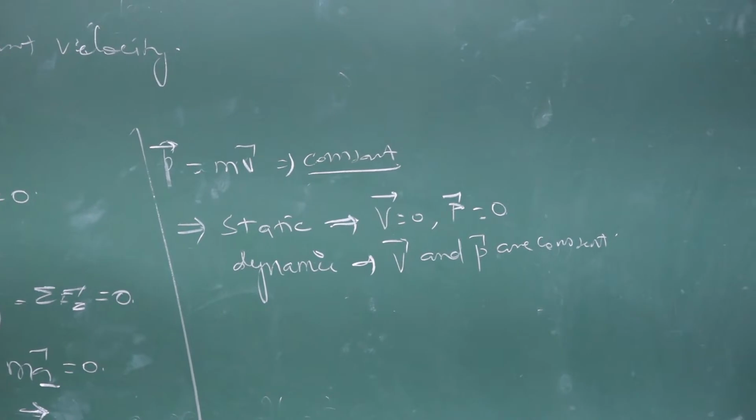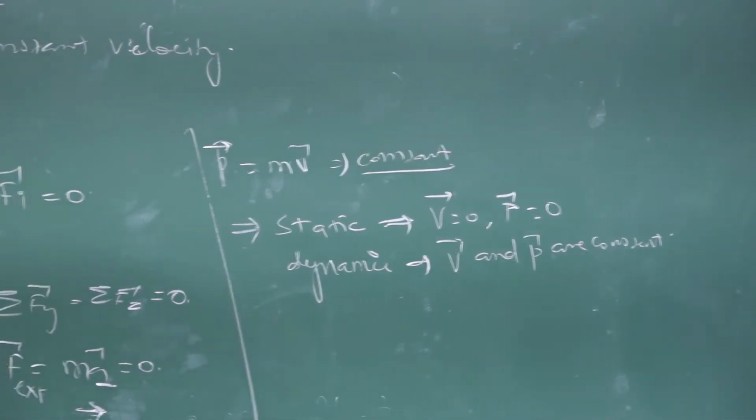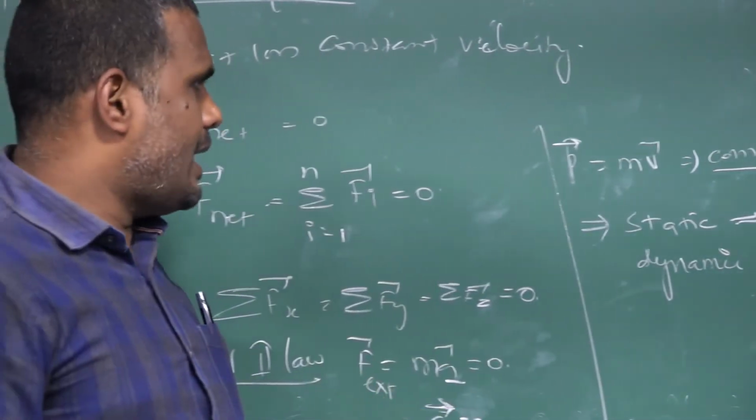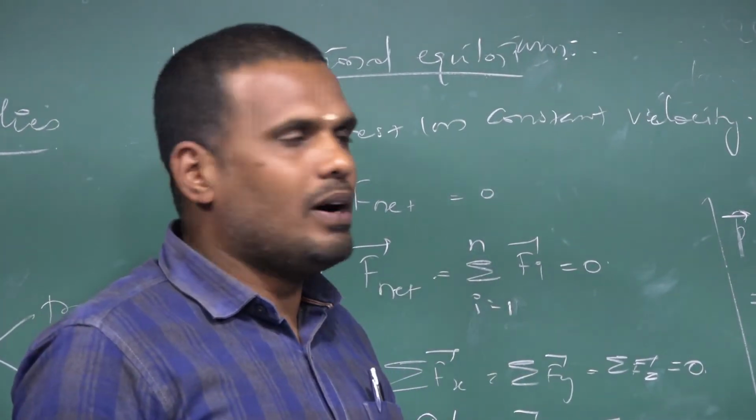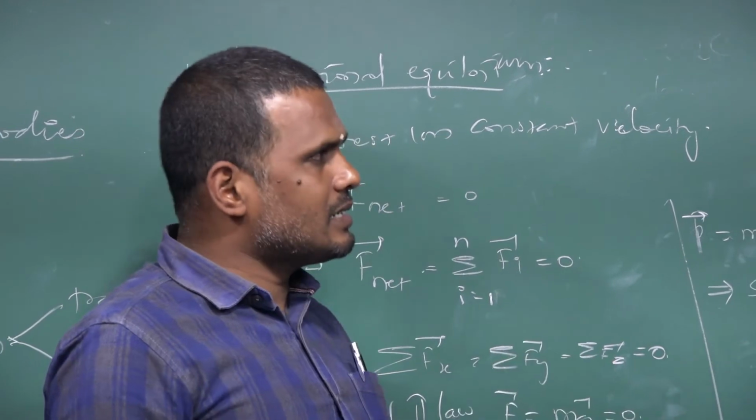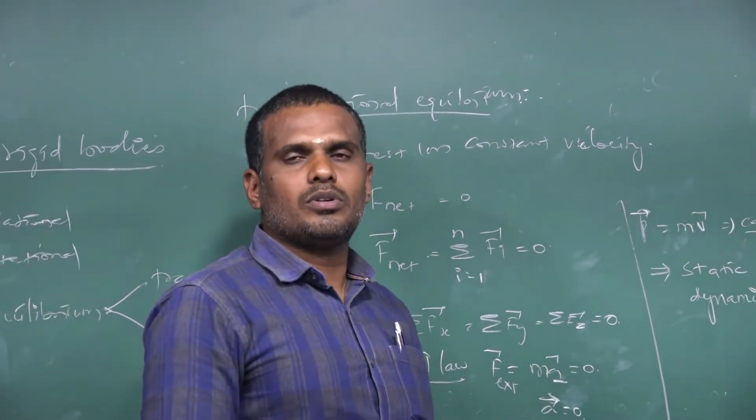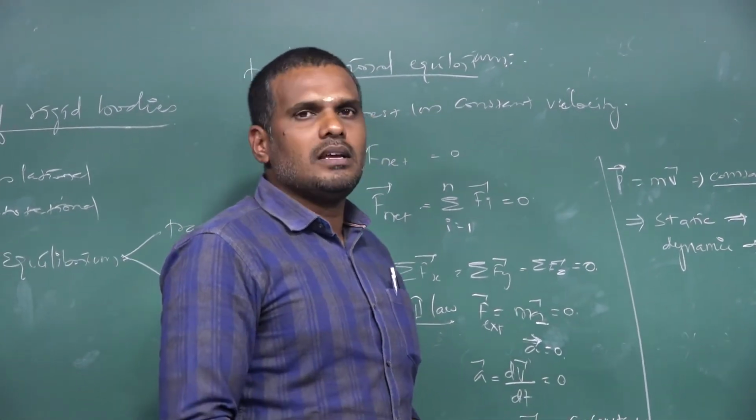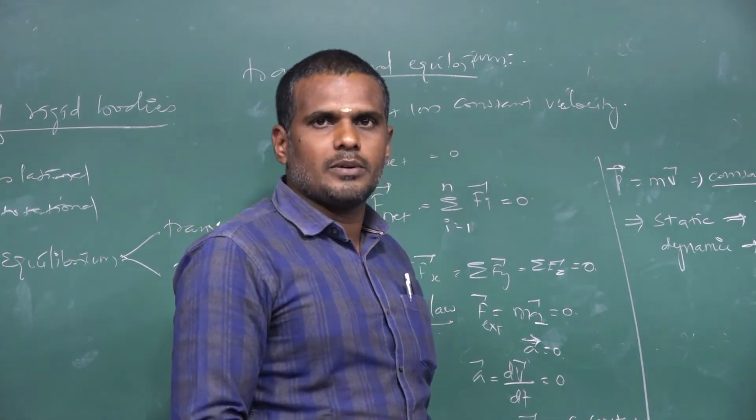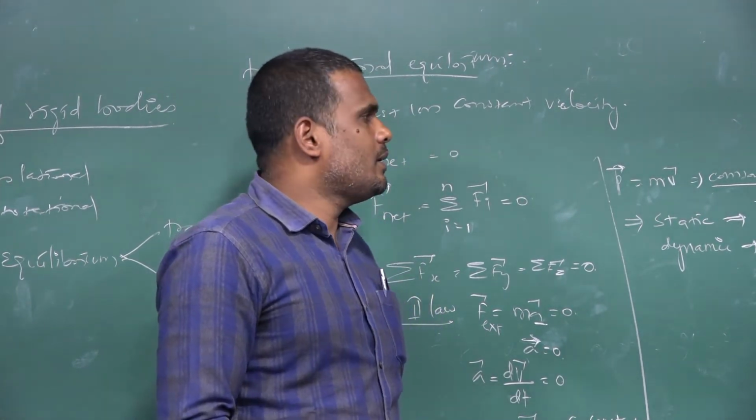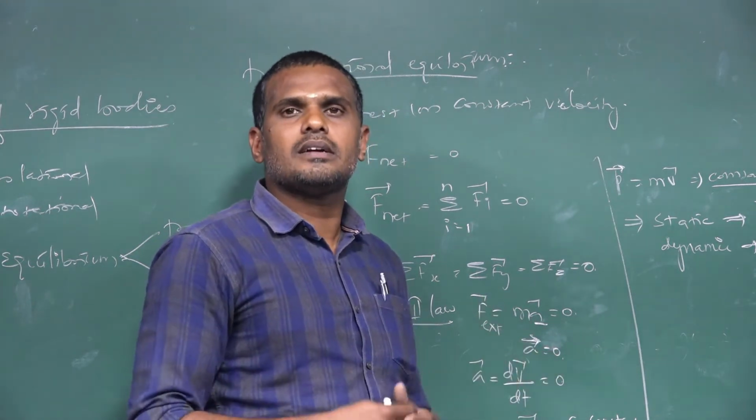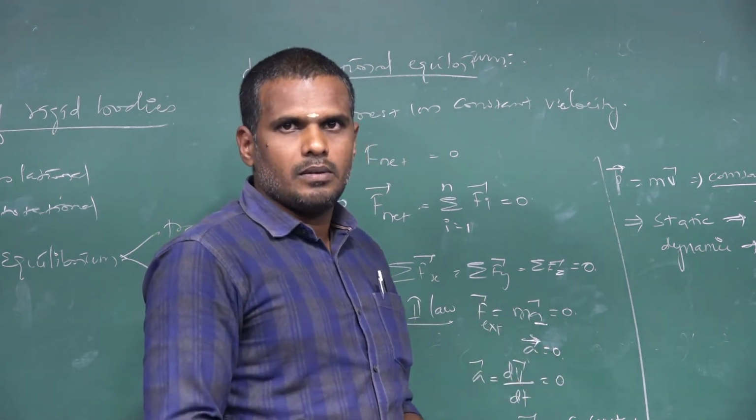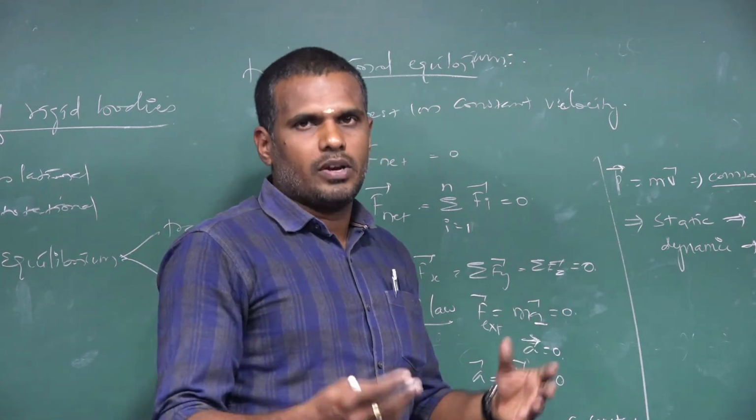So when you speak about translational equilibrium, all these ideas should come into your mind. Then we shall go for rotational equilibrium. What is the condition which explains rotational equilibrium? A body is said to be in a state of rotational equilibrium when the body does not rotate or the body rotates with a constant angular velocity.